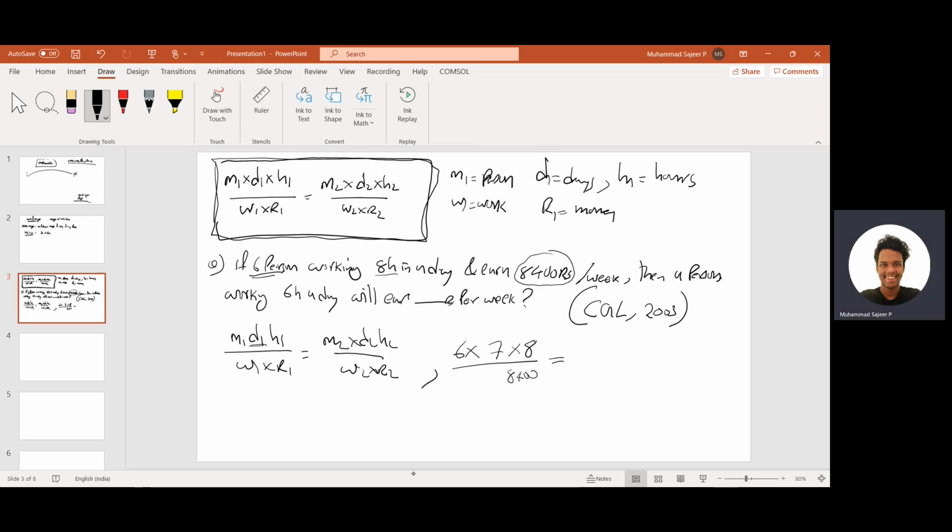Then this will be equal to M2, the number of people. Then it is here 9, right? 9 into the number of days he works, 7. In the hour is 6 hours per day. So how much will you get? That's the question. So we can just rearrange this. R2 will be, this will be cut, and it will be like 54 divided by 48 into 8,400. Correct?